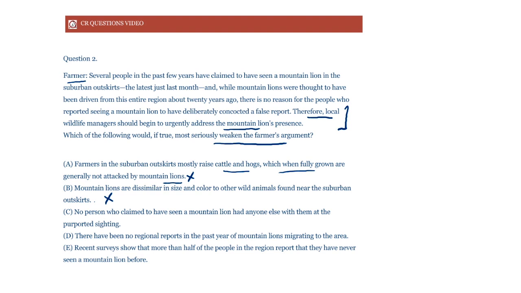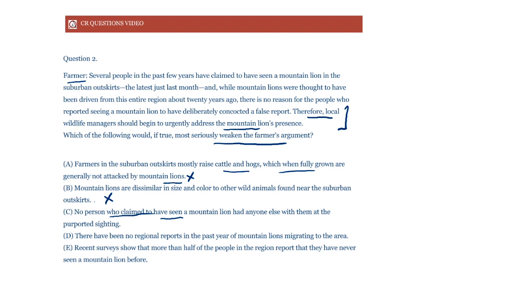Now, option C. Now, this is the interesting one. No person who claimed to have seen a mountain lion. Now, do you see how it is different from our previous option in question 1, which said that all sightings took place at a time when there were few people. It did not say that the people who claimed to have seen an alligator, they did it at a time when there were few people present. So then the two options are quite different, right?